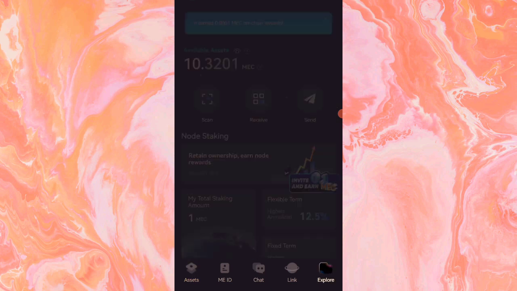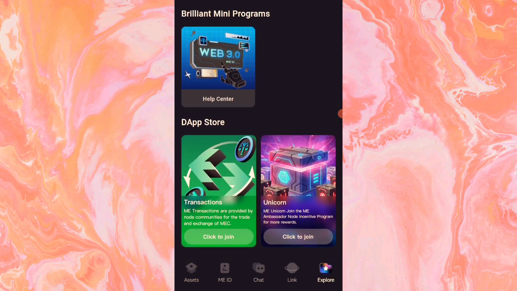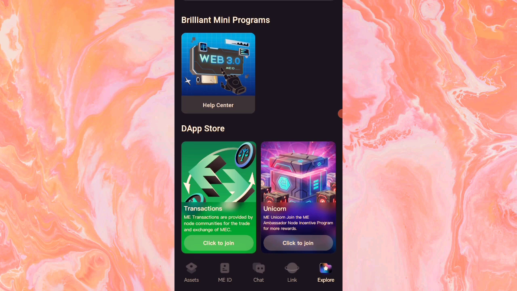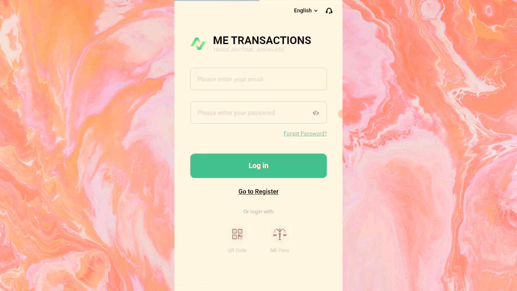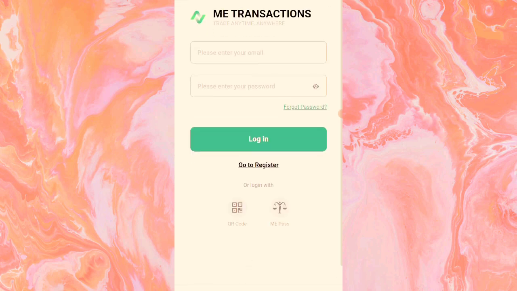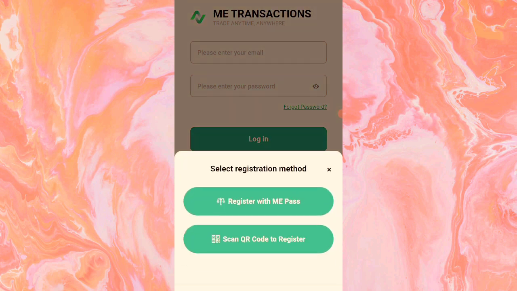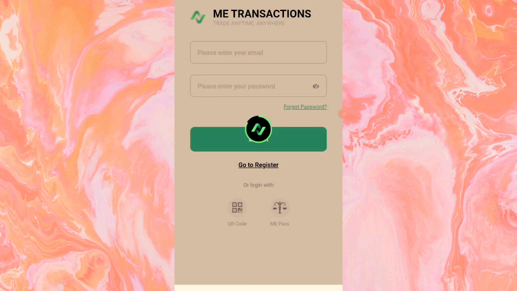Come to this explore. You see this DApp store. Come to click to join. I'm just joining too. So you see MEC P2P dot login. So yeah, because I'm just joining, I'll click on go to register. Then select registration method, register with MEPass or scan. I'll click on this register with MEPass.